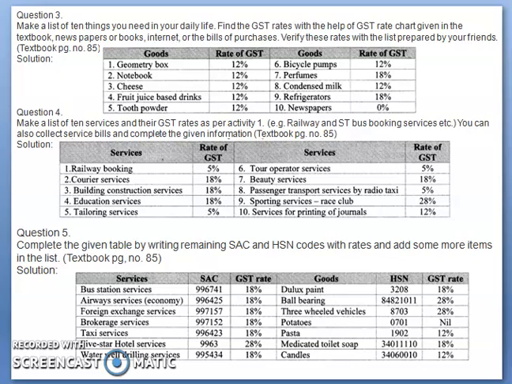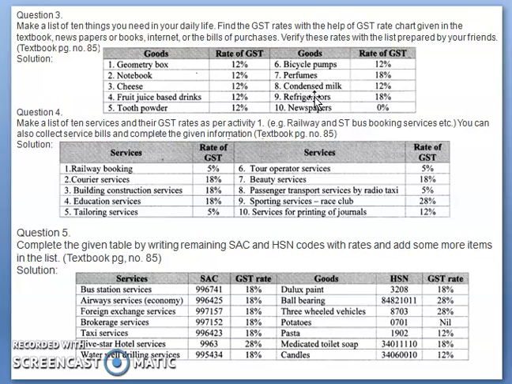Now come to the next example, on page number 85, where 3 sums are given. You can see them. Make a list of 10 things you need in your daily life and find the GST rates from the GST rate chart given in the textbook. You have to go through the GST rates in the textbook and list the goods you are using.